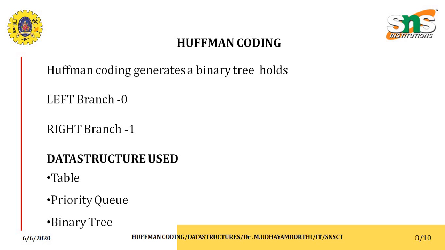The data structure which is mainly used to construct the Huffman coding might be of three kinds. One is table based Huffman coding, one is priority based Huffman coding, and another one is binary tree based Huffman coding.